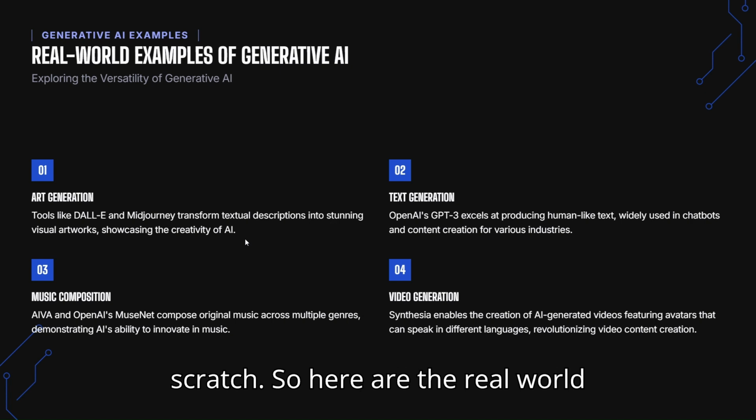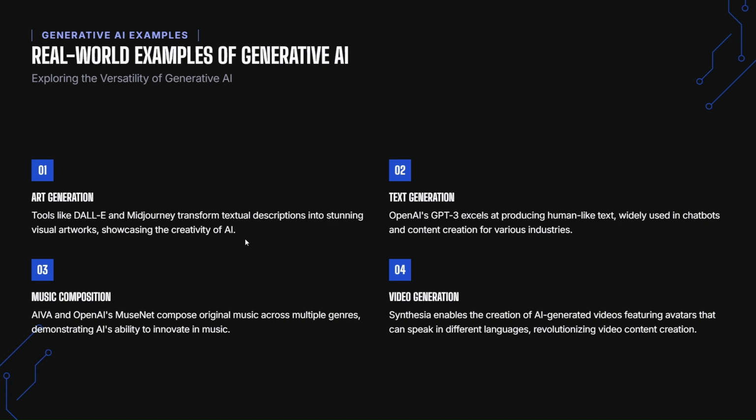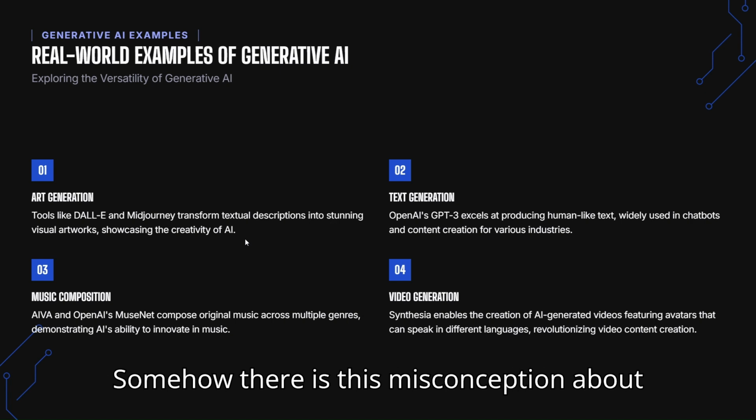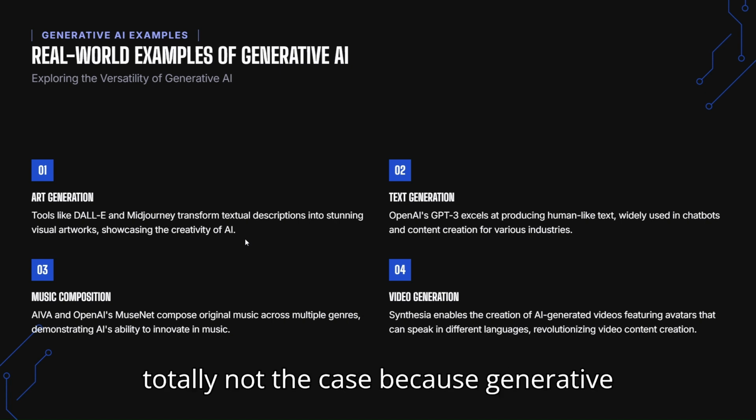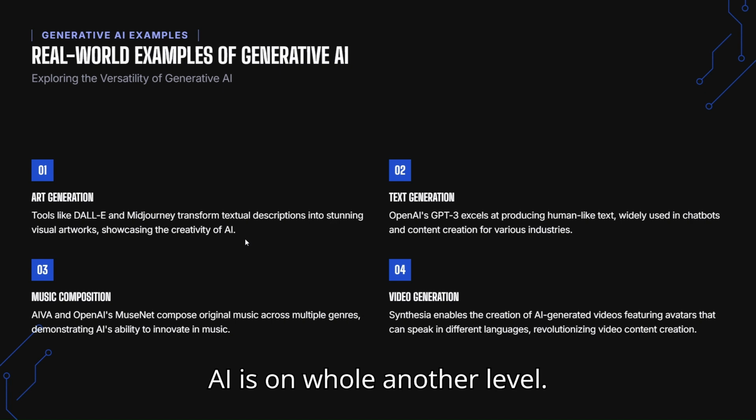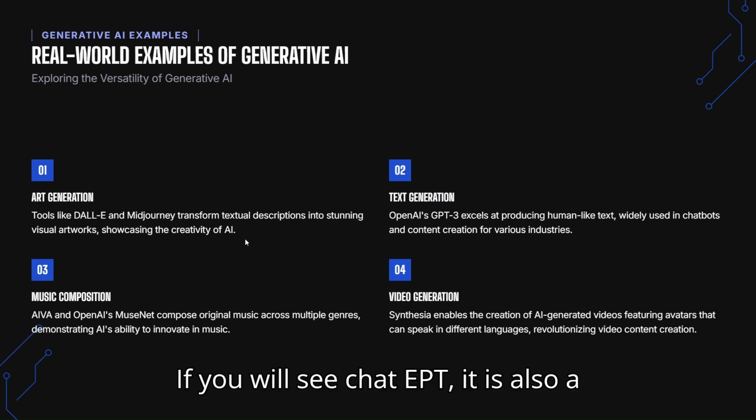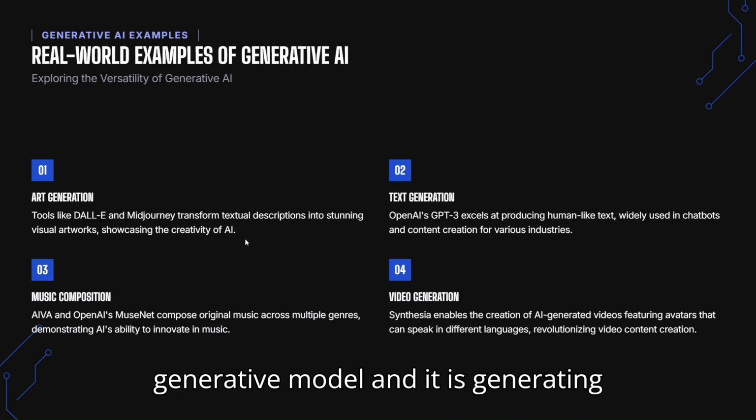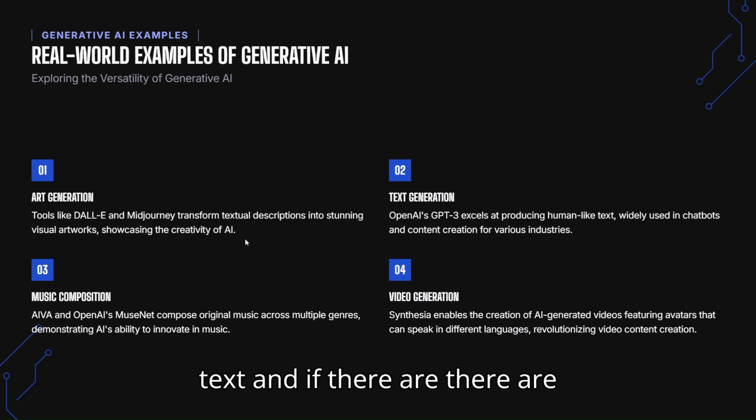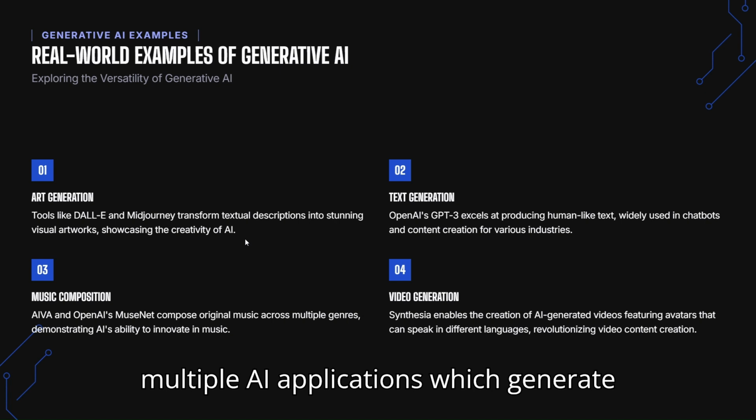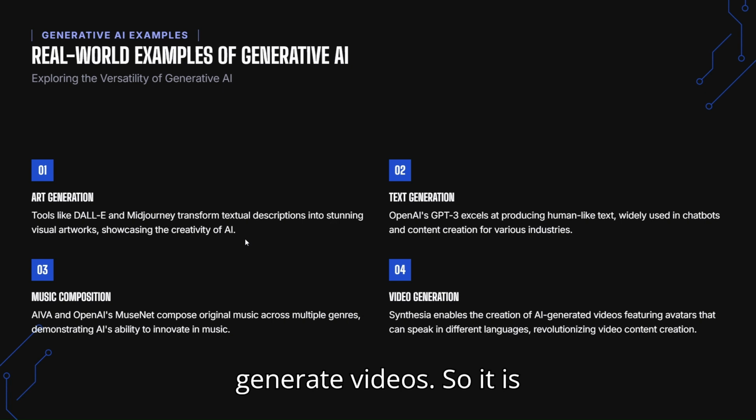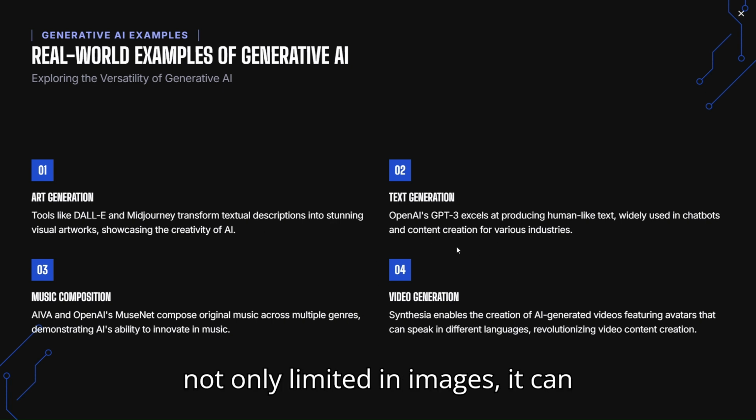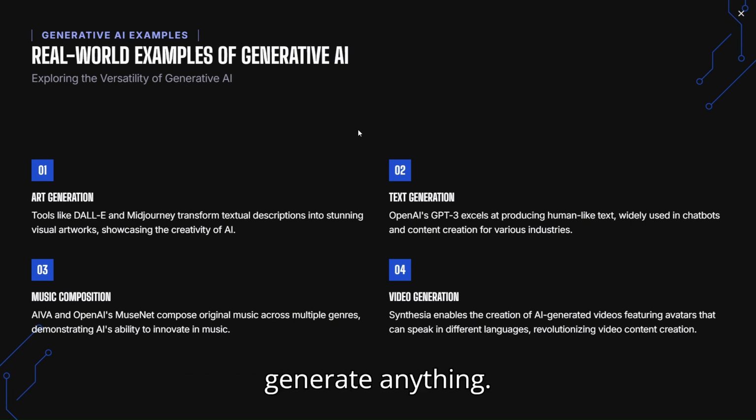So here are the real world examples of generative AI. Somehow there is a misconception about generative AI, that it is only used to generate image data. That is totally not the case, because generative AI is on a whole other level. If you see ChatGPT, it is also a generative model, and it is generating text. There are also multiple AI applications which generate music and speech, and they can also generate videos. So it is not limited to images; it can generate anything.